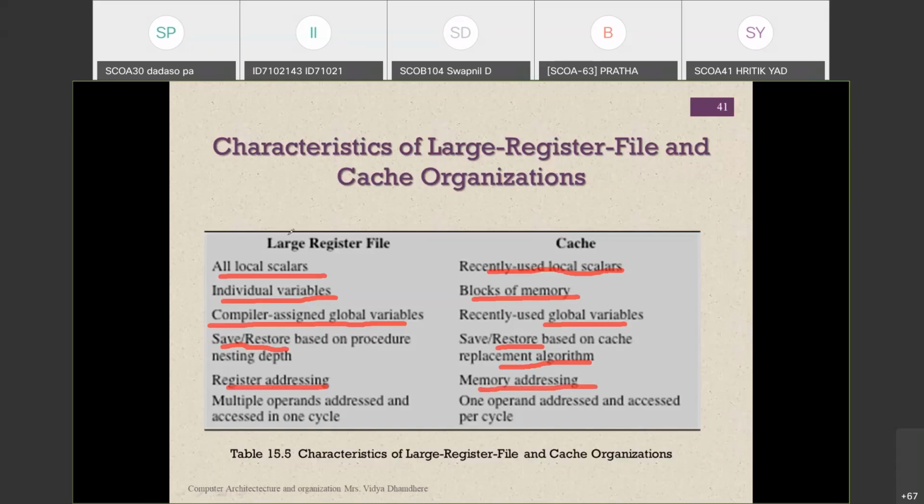Next, the large register file is going to use multiple operand addresses and access in one cycle. It is possible. But in a cache memory, one operand address and access per cycle is required.